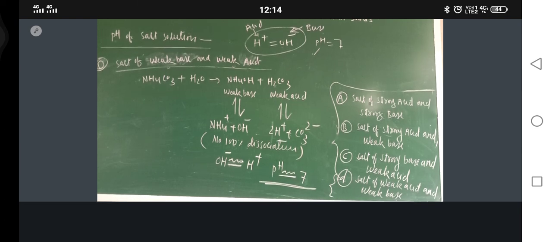So if either one is weak, then the concentration of H positive or OH negative ion will be less. Whichever one is strong, their behavior only will be reflected in the formed salt. Are you getting my point or not?